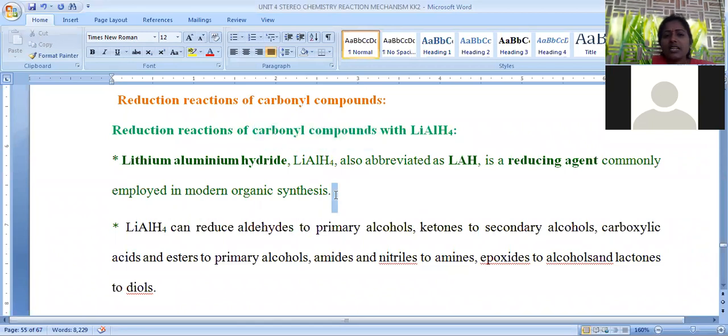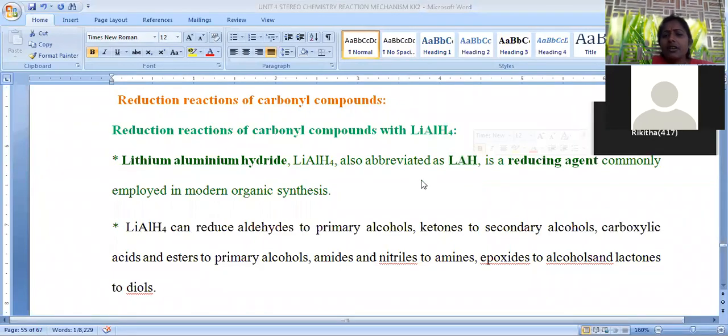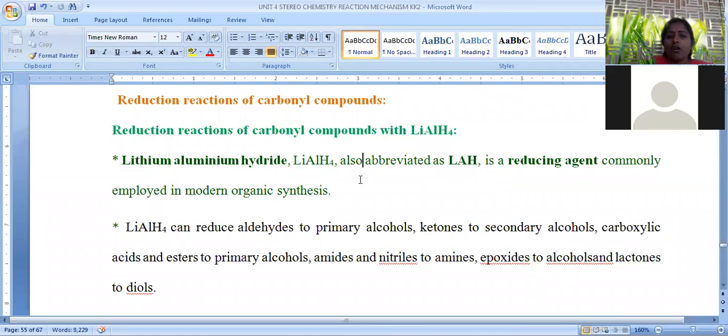When these aldehydes and ketones are treated with lithium aluminium hydride, a strong reducing agent simply abbreviated as LAH. If in your examination it is mentioned as LAH, you have to think of it as lithium aluminium hydride, LiAlH4. Lithium aluminium hydride is a stronger reducing agent compared to sodium borohydride. That's the reason why it is efficient for the conversion of carbonyl compounds into hydroxyl compounds.